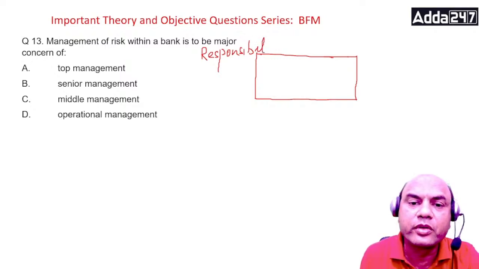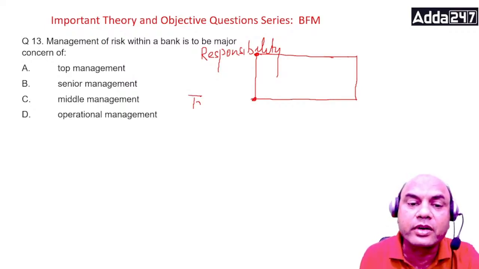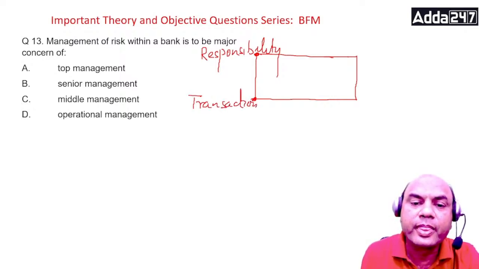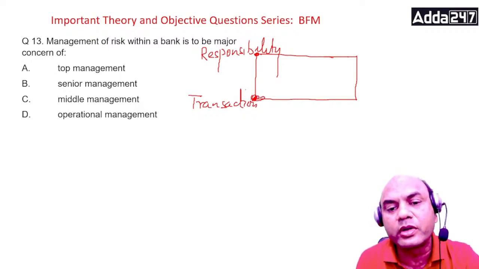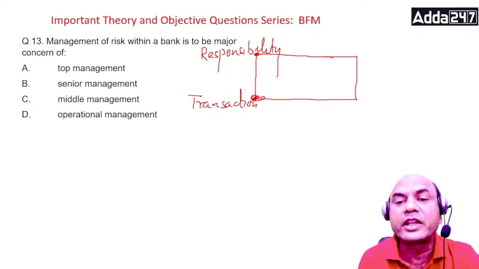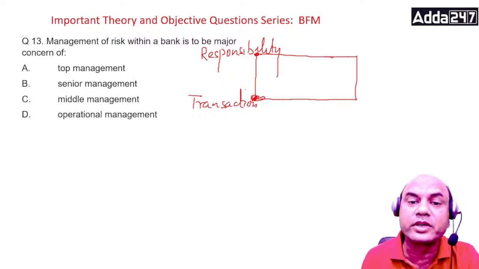Responsibility, okay, that is on the top. And at the bottom, transactions means practical working transaction. So if I am at the bottom level, working over here, my transaction will be higher, right? And responsibility will be less. It won't be zero, otherwise somebody will say zero. It's not zero. So it goes like this.